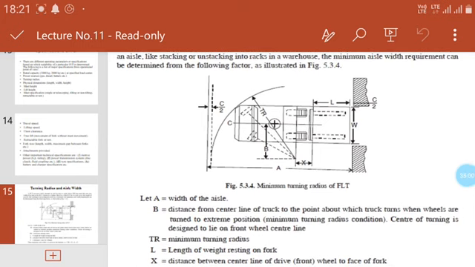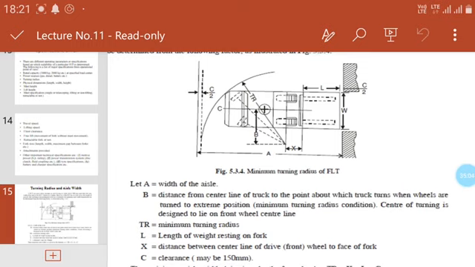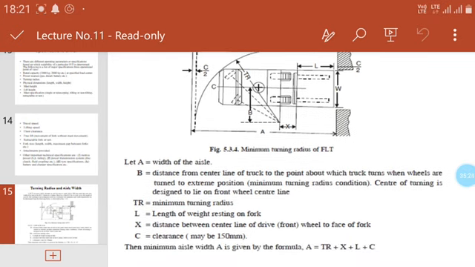A equals the aisle width, which will be considered. B is the distance from the center line of the truck to the point about which the truck turns when the wheels are turned to extreme positions, the minimum turning radius condition. The center of turning is designed to lie on the front wheel center line, and TR is the minimum turning radius.